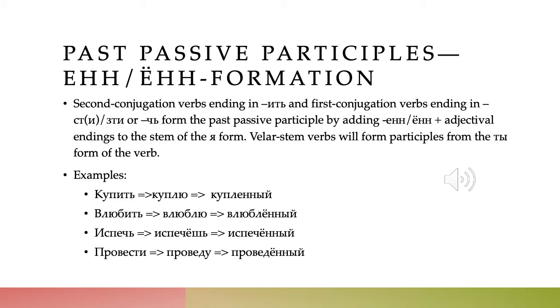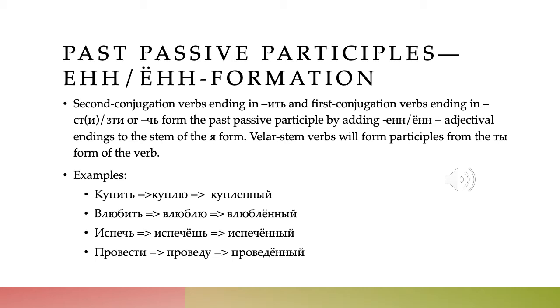Last of all, we have past passive participles that are formed by adding ённый or енный. And so these are for second conjugation verbs ending in ить. Remember, first conjugation verbs ending in ить, like налить or разбить, are in the Т group. But second conjugation verbs ending in ить, like купить or влюбить, are in this ённый or енный group. And then the other group of verbs that is in this group are first conjugation verbs ending in сть, сти, or чь.